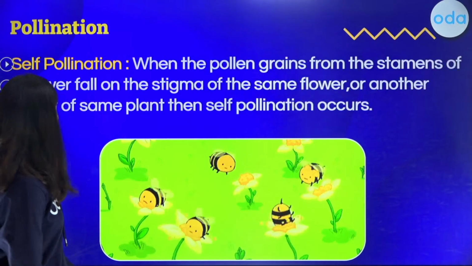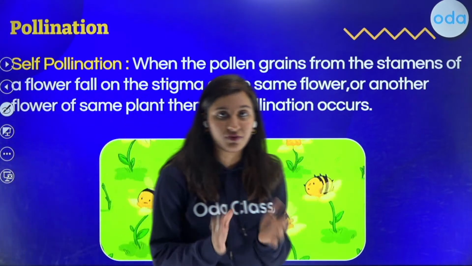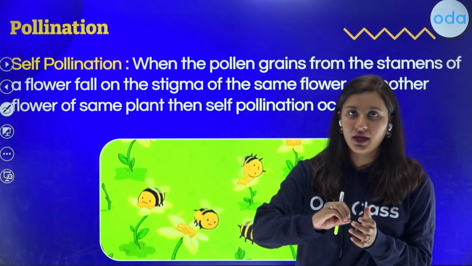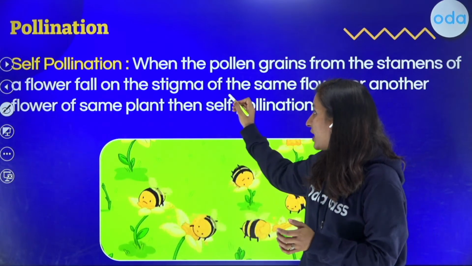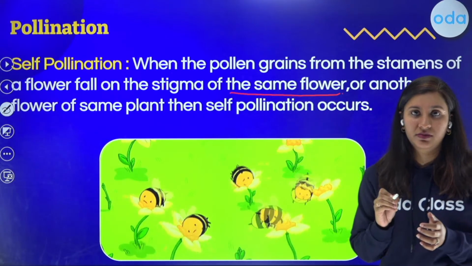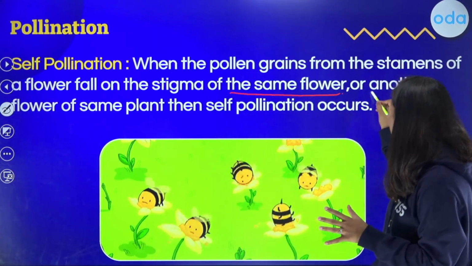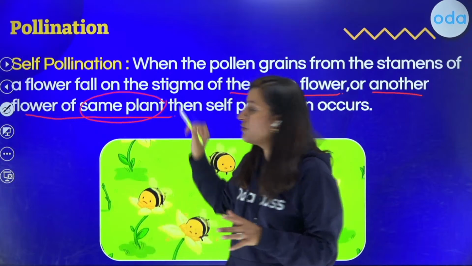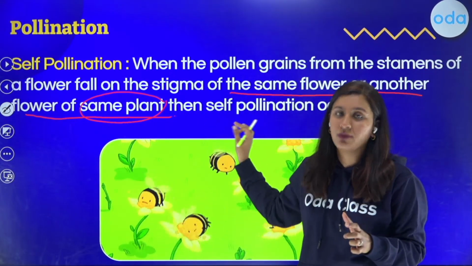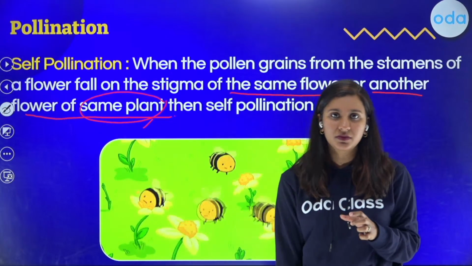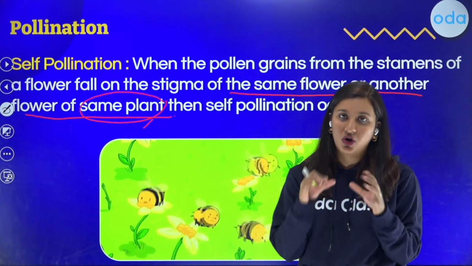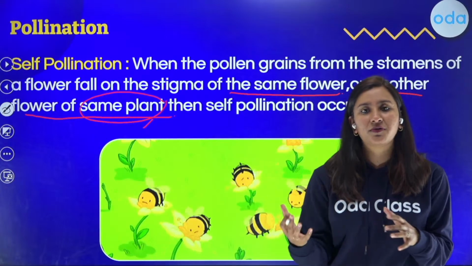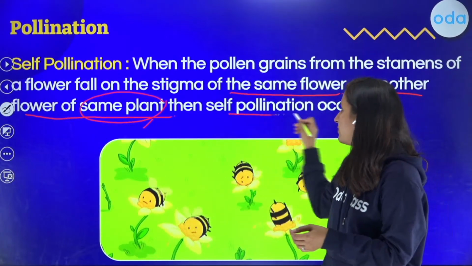You must have seen a lot of flowers in your daily life, correct? So you can see more than one flower in a plant, right? So if pollen grains fall on the stigma of the same flower, or another very important aspect, another flower of the same plant, okay? So the keyword for self-pollination is not same flower, it is same plant, right? So if pollination or the transfer of gamete is happening within the same flower or different flowers of the same plant, that process is called self-pollination.